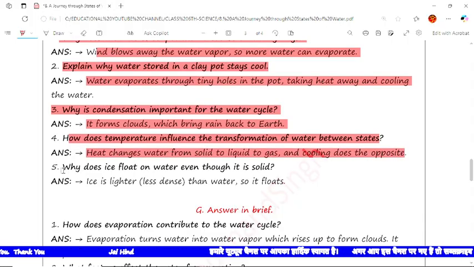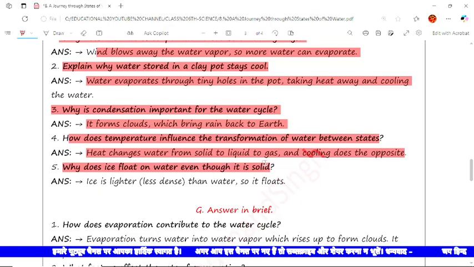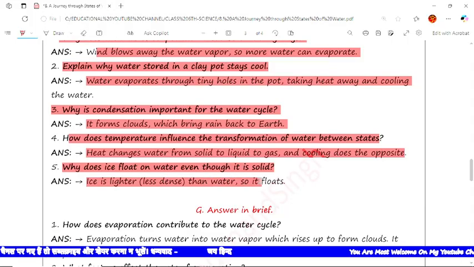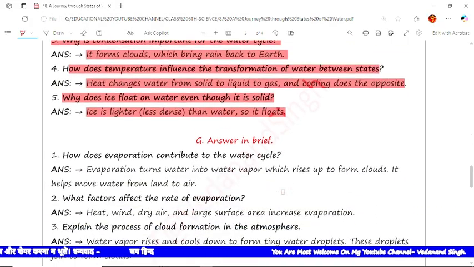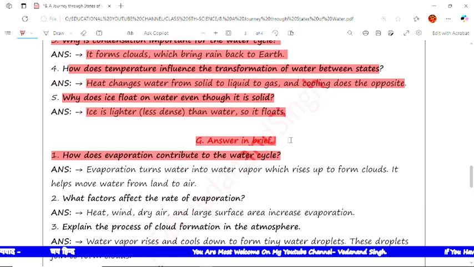The next is why does ice float on water even though it is in a solid state. The answer is ice is lighter, less dense than water, so it can float. Now the next type of question is answer in brief. So we have to give the brief answer.